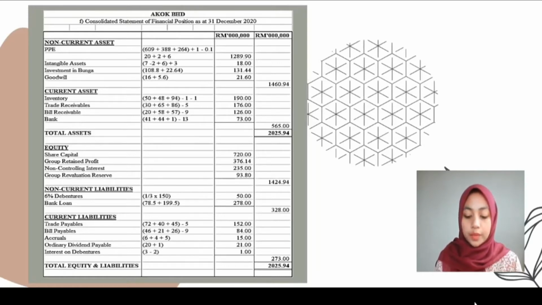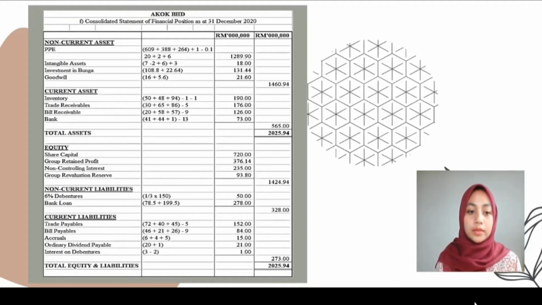However, both companies did not adjust the balance of the 4 months interest due. Therefore, that is why we count it as 1/3 times 150 million. And the bank loan, we have 278 million.